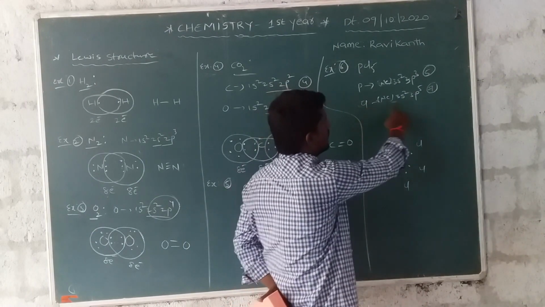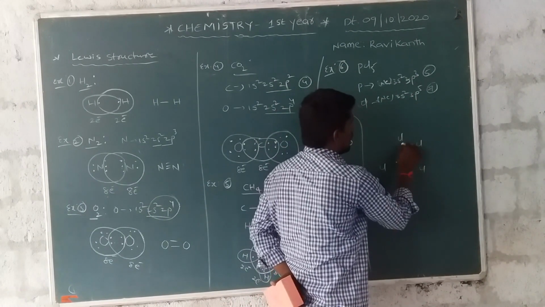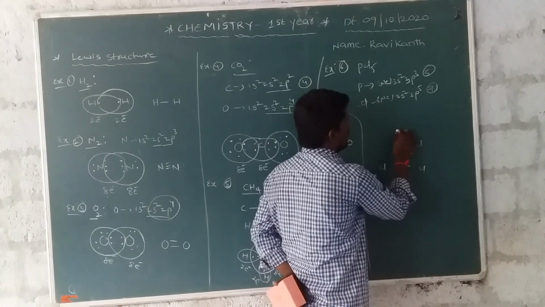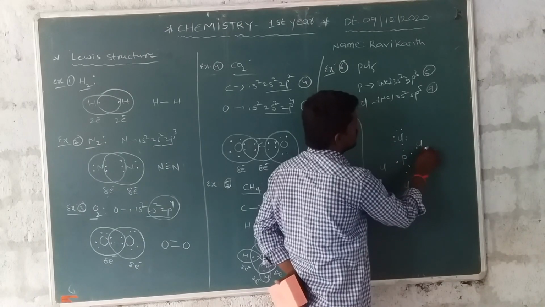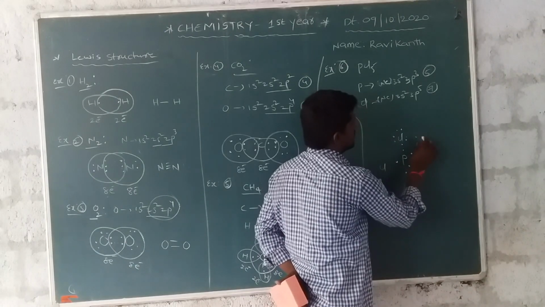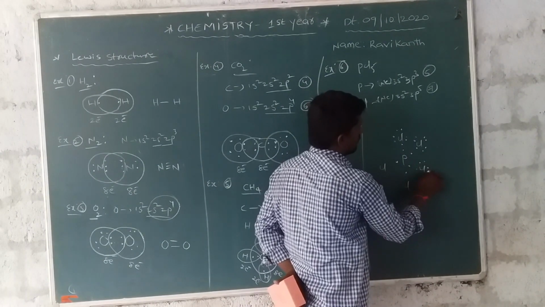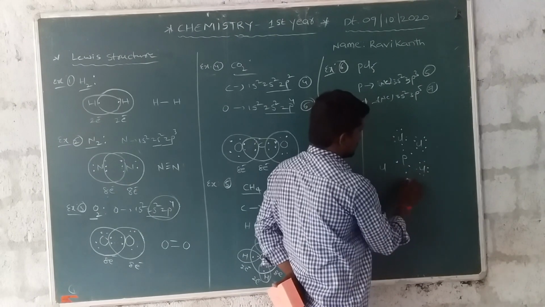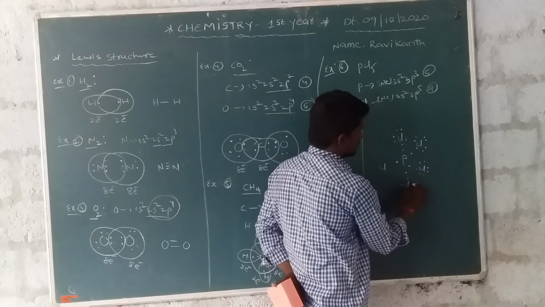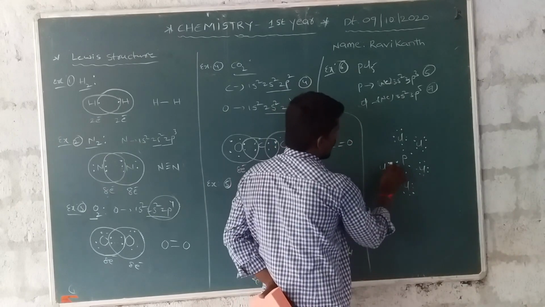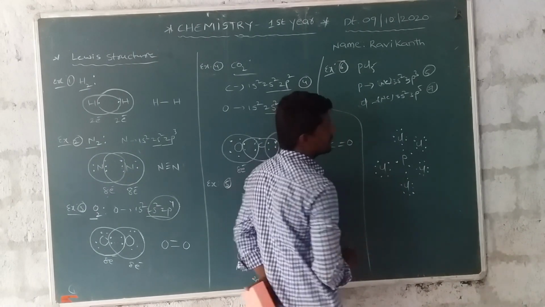Next one, chlorine surrounding how many electrons? 7 electrons. This is 1, 2, 3, 4, 5, 6, 7. The same for each chlorine atom.